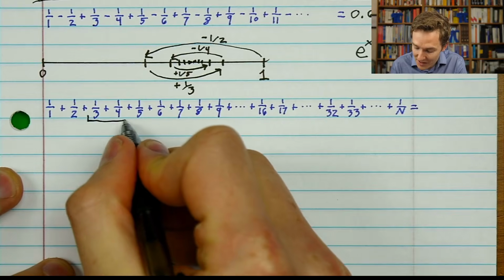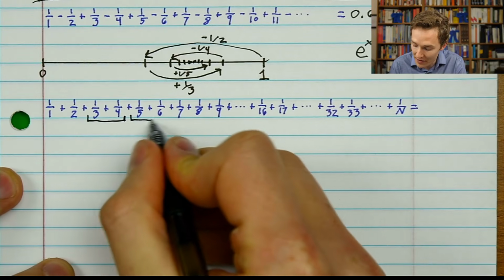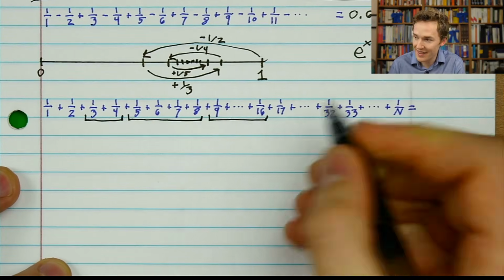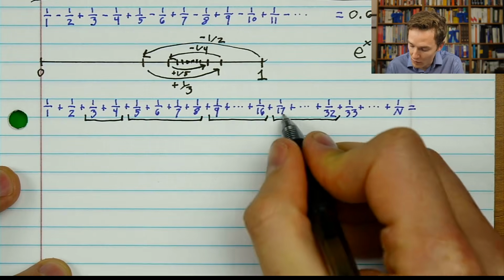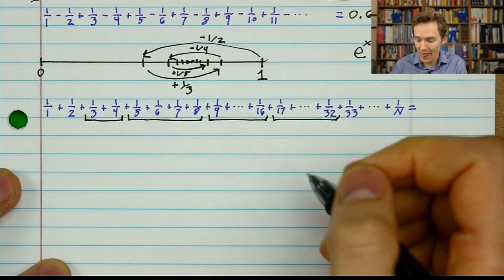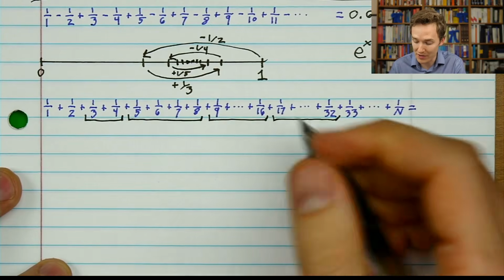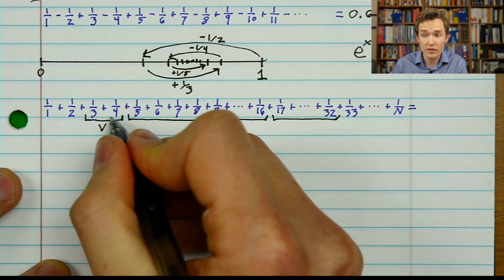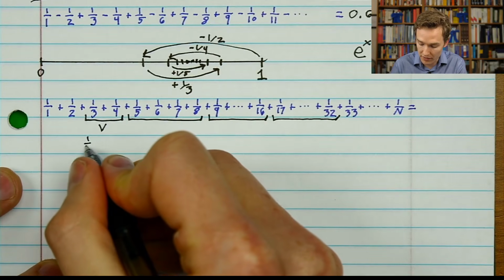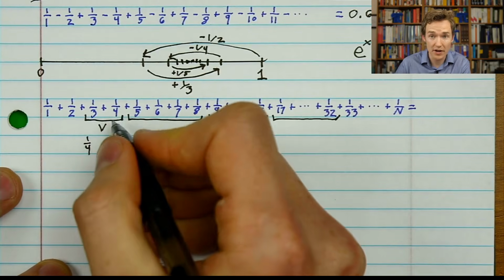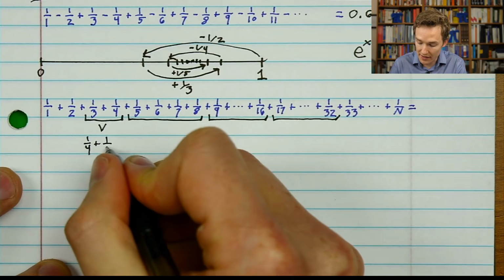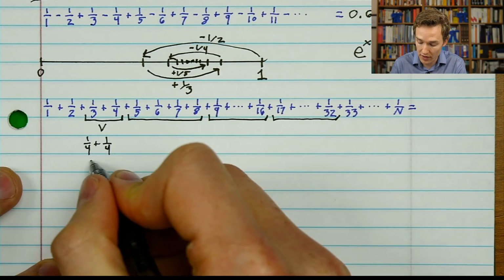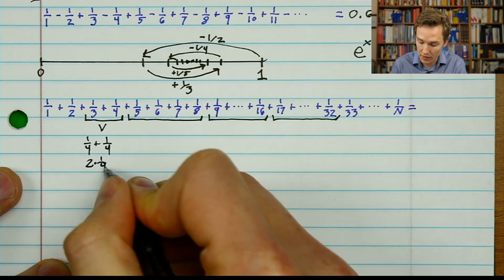If I group my terms appropriately, so I'm going to group a third and a fourth together. I'm going to group all the numbers between a fifth and an eighth, all of the numbers between a ninth and a 16th, all of the numbers between 1 over 17 and 1 over 32. So into these groups that grow in size by powers of 2, what I can say is that a third plus a fourth, well, both of those numbers are at least a fourth. A third is bigger than a fourth, and a fourth isn't bigger, but it's exactly equal to. But that does mean that their sum is definitely going to be at least 2 times a fourth.